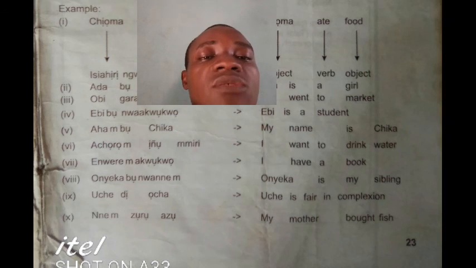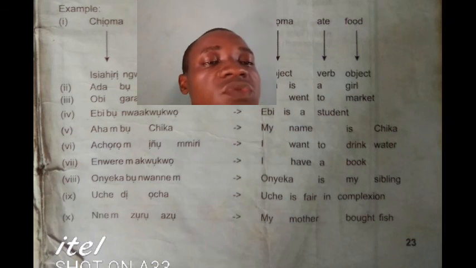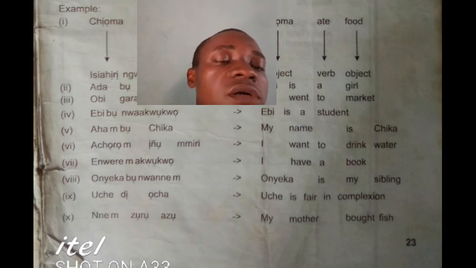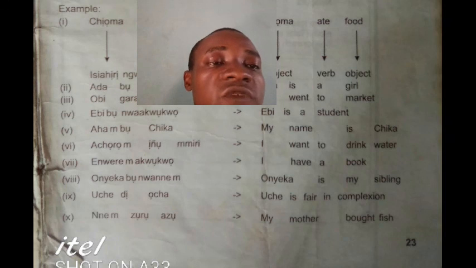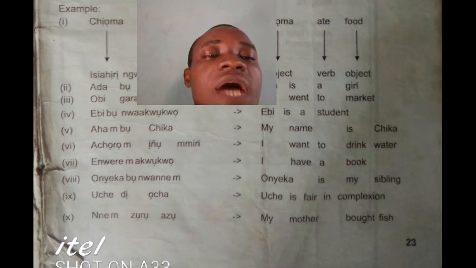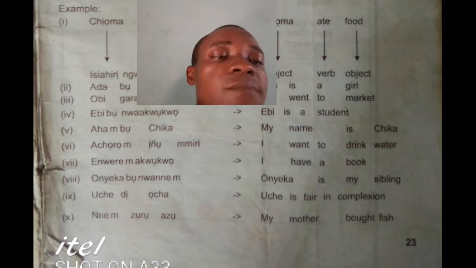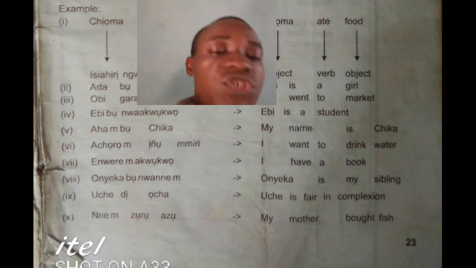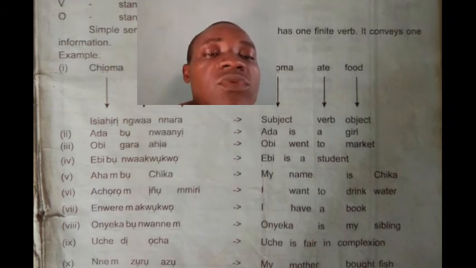Okay, the next one is Uche dị ọcha. The English translation is Uche is fair in complexion. The next one is Nne m zụrụ azụ. My mother bought fish.